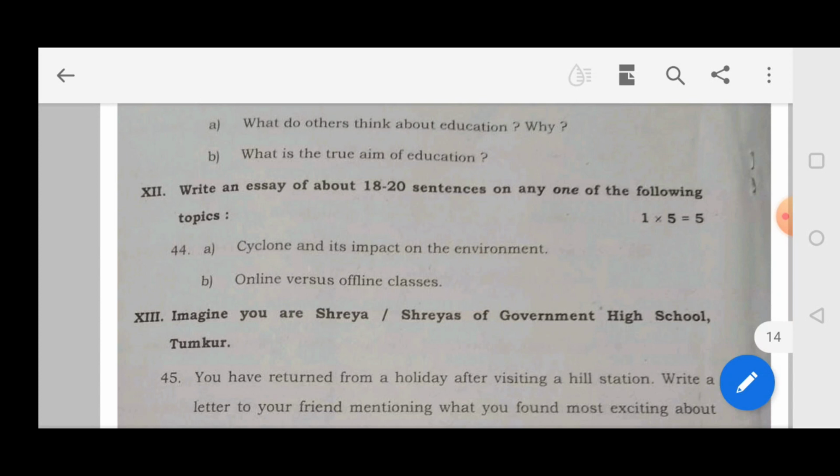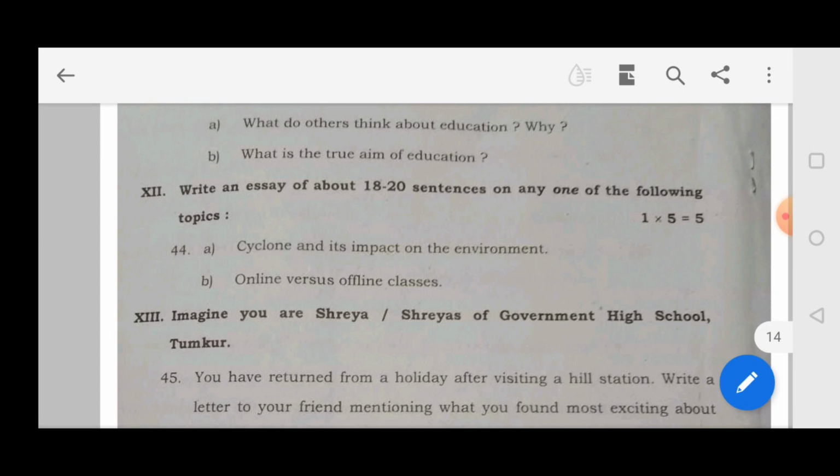Online classes and offline classes, you people have experienced how your online class was and how your offline class was, everything you know. And for the cyclone, how a cyclone will impact our environment, you can read how it comes, and after the cyclone comes we will lose our buildings, houses, and so many things, and our nature too. The cyclone will wash out each and everything in our world or in our nature.